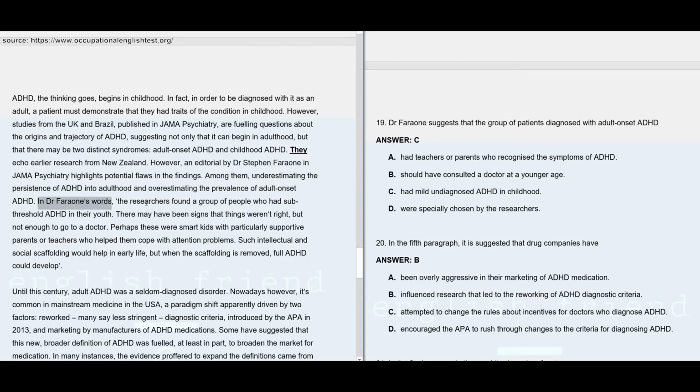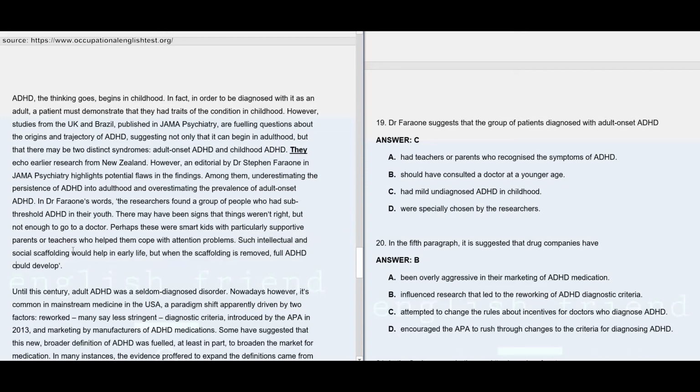In Dr. Farron's words, the researchers found a group of people who had subthreshold ADHD in their youth. There may have been signs that things were not right, but not enough to go to a doctor. Perhaps these were smart kids with particularly supportive parents or teachers who helped them cope with attention problems. Such intellectual and social scaffolding will help in early life, but when the scaffolding is removed, full ADHD could develop.